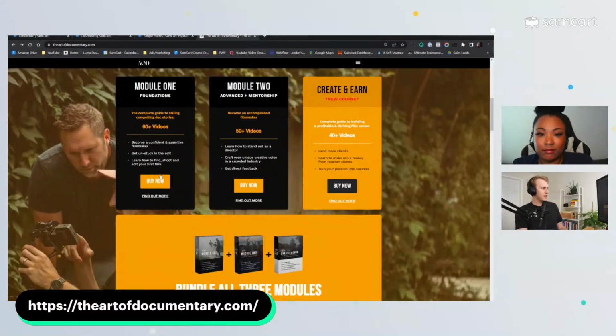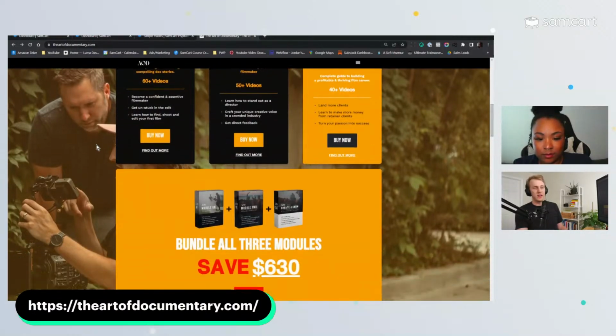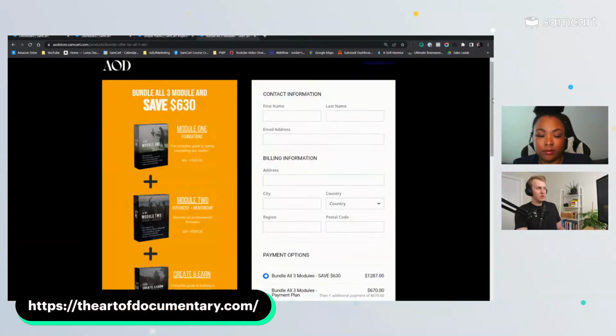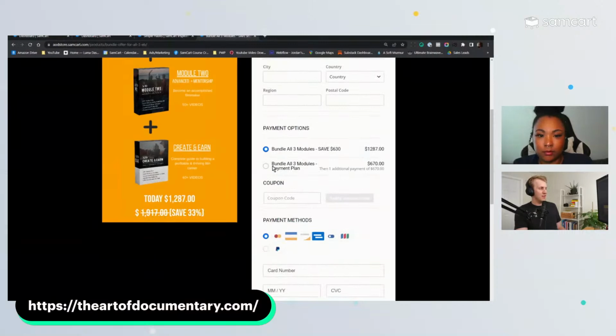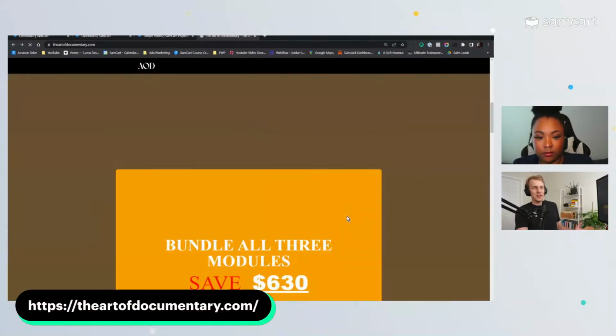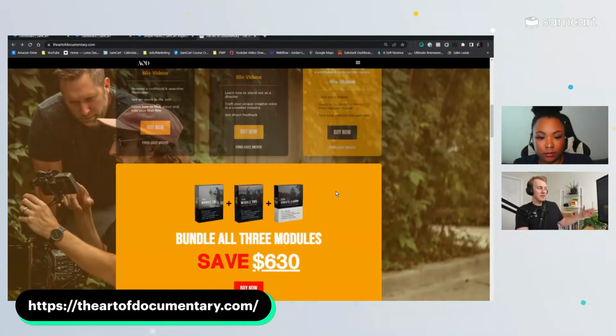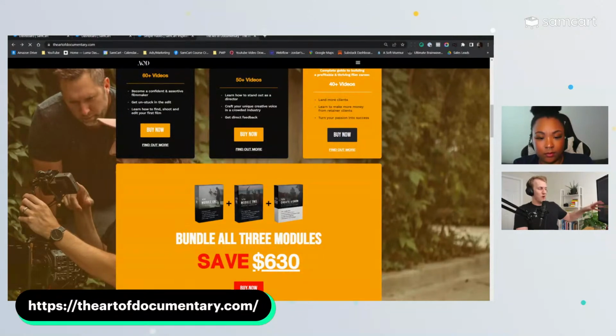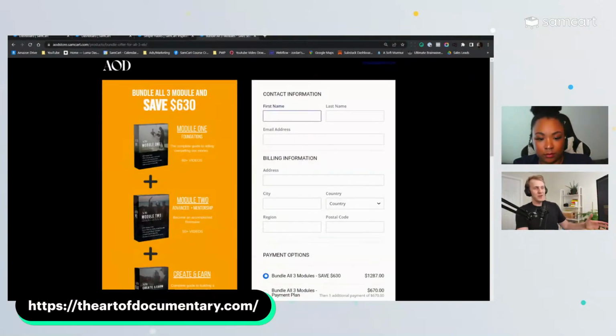Exactly. Yeah, he's got basically 4 separate Samcart pages here, all leading to different products. But like you said, he's got one here that you can just say, I want it all. I want it all together, 1, 2, and 3, and offer payment plans since it's a little pricier. And you're ready to go. You're ready to check out. This was 2 clicks. This was from Instagram to here. 1, 2. Here we go, filling out the form.